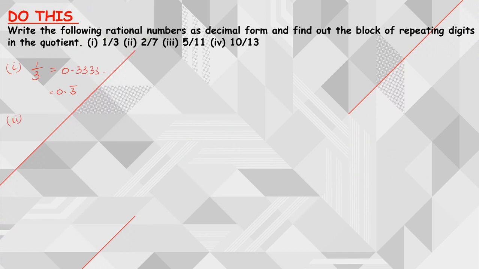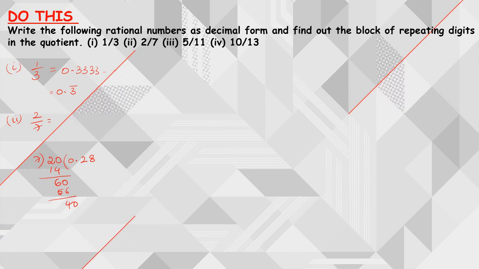Next, moving on to 2 by 7. What is the value of 2 by 7? How can you write it? When I do the division, the divisor is 7 and the dividend is 2. So 2 can't be divided, so we take 0 point. Then this becomes 20. 7 2s are 14, because 7 3s are 21, it is crossing. So the remainder is 6. So 60, because we are having a decimal. 7 8s are 56. Again we are going to have 4.